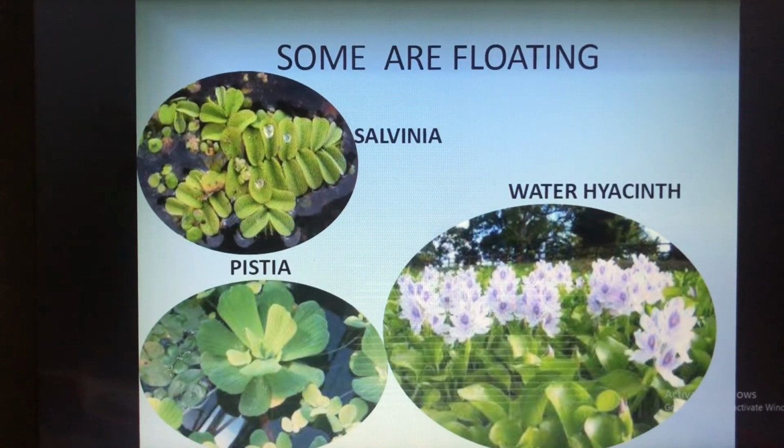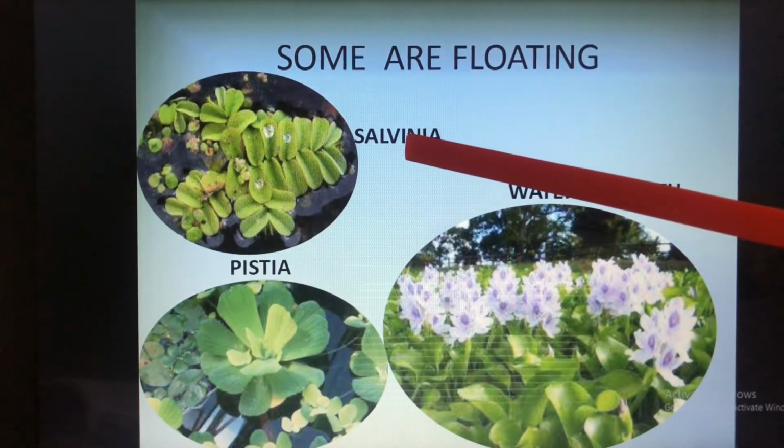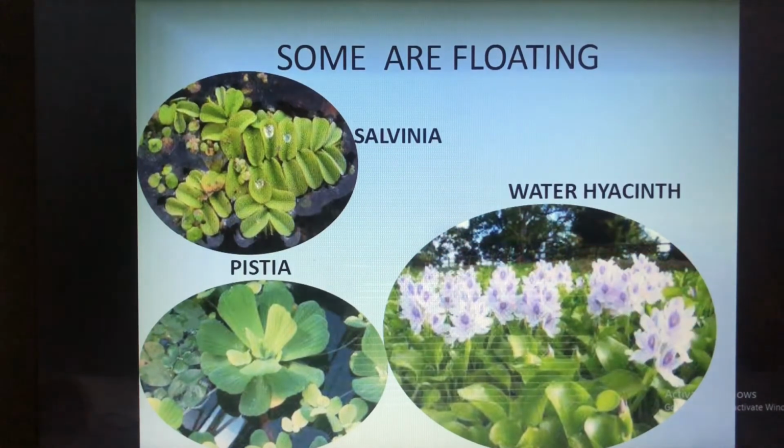Then the stems of these plants are long, hollow and light. What type of stem will these plants have? Those which are living in the water, their stems are long, hollow and light. The stem will grow up to the surface of the water while the leaves and flowers will float on the surface of the water. Here there are some leaves which are floating on the water. Here Salvinia, Pistia and water hyacinth. Can you see? Their leaves and flowers will float on the surface of the water.